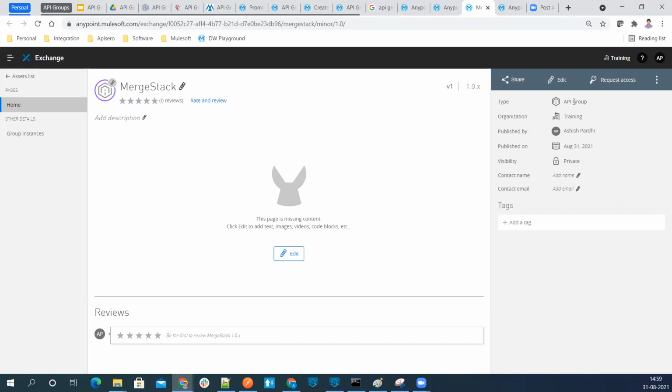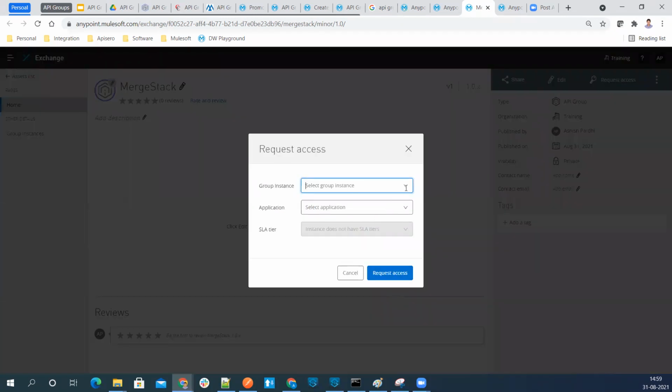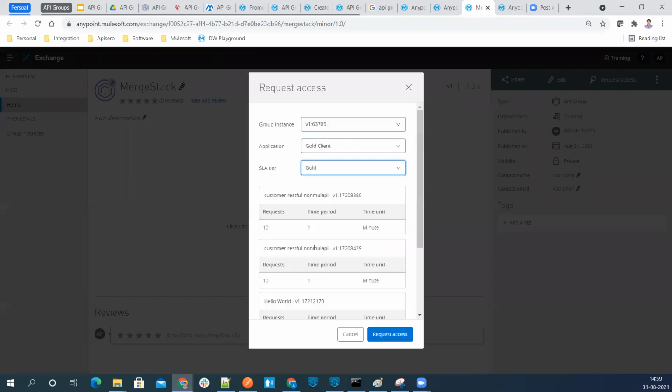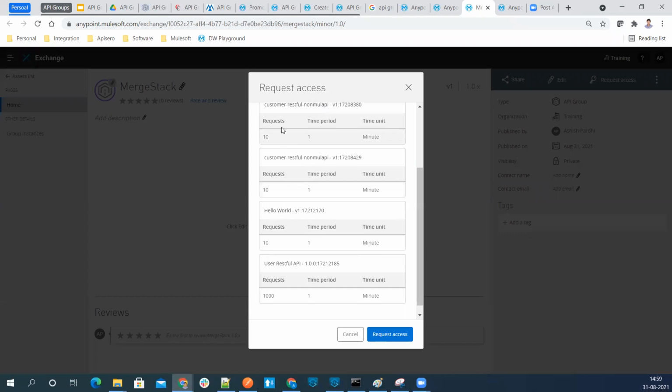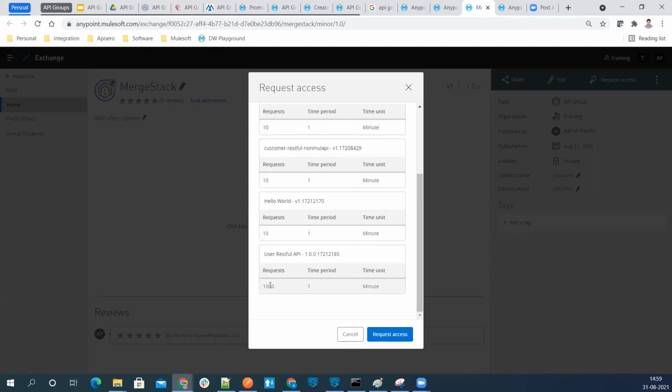I'll request now for the gold SLA. Same API group instance. Now I'm using the gold client application, and now we'll be requesting for the gold SLA tag. Now you can see that other API instances are allowed to execute 10, but the user API is allowed to execute 1000 per minute. That means that individual SLA is taking precedence over the default SLA. So let's request for this.